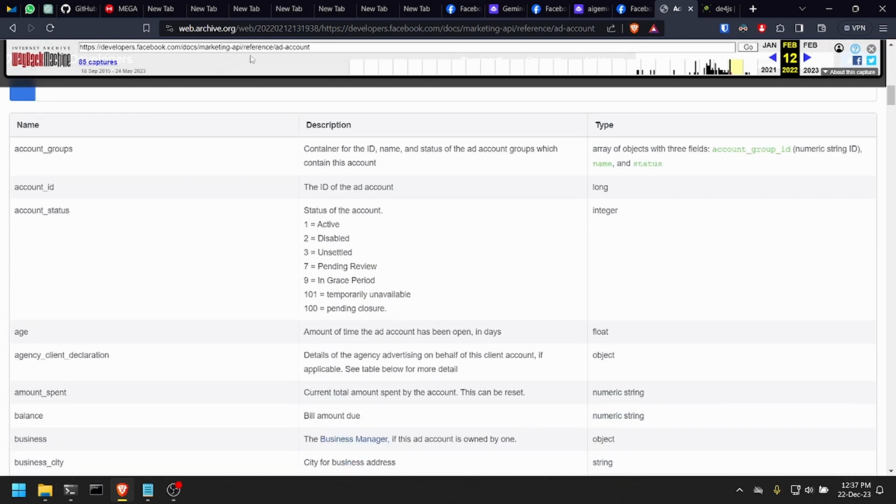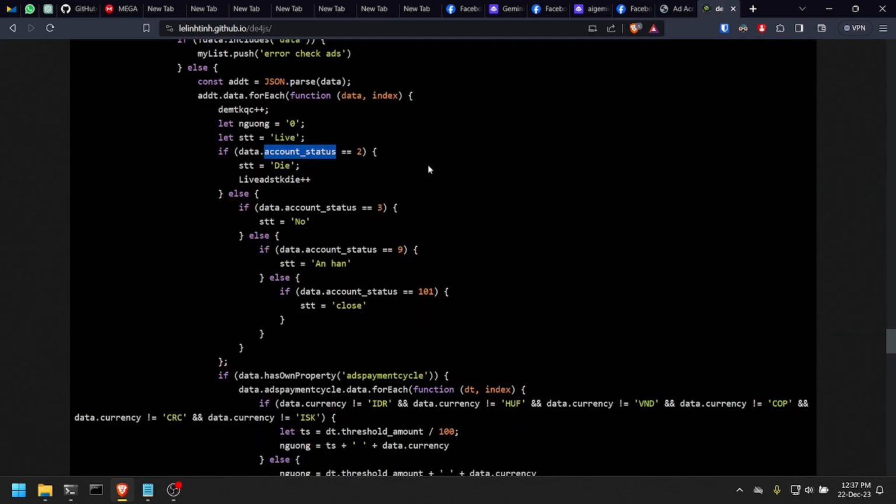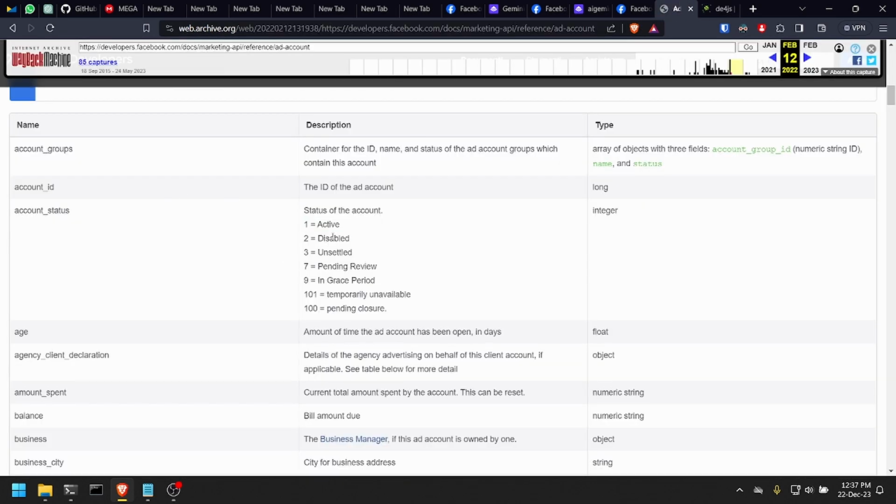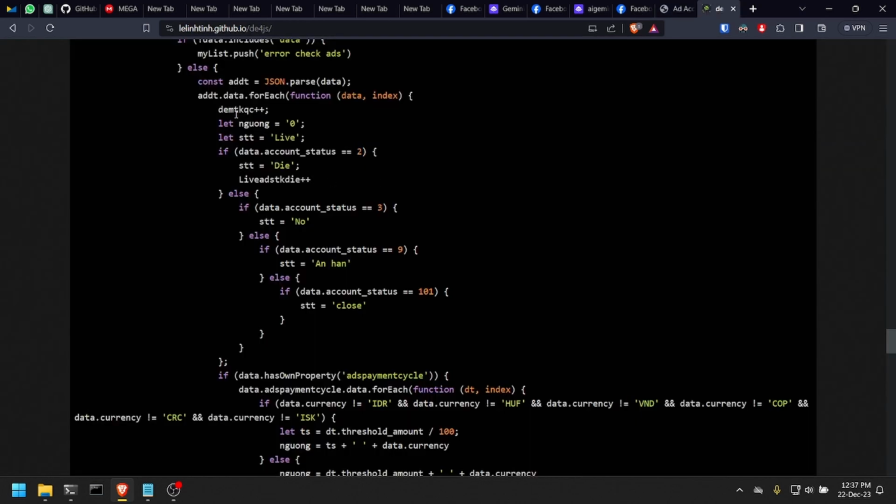And we can see here, this is the official Facebook documentation for this API, and we can see that the account status holds some numbers, and this here checks for 2, 3, 9, and 101. So disabled, unsettled, in grace period, and temporarily unavailable. So this here starts with the status live, and it checks if the actual status is something bad.